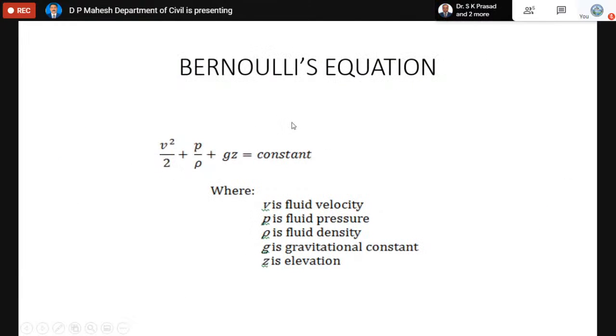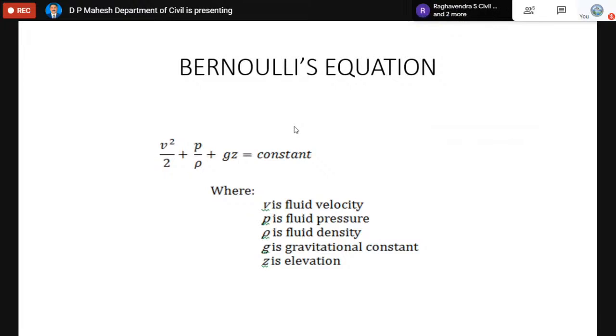Now we have Bernoulli's equation, which is the modified form of the Euler equation. There are many devices which are designed using this principle. Bernoulli's equation is nothing but the energy measuring equation. Using this equation, we can measure the energy of the flowing liquid. Because the fluid possesses a certain amount of energy, it can travel inside the pipe.